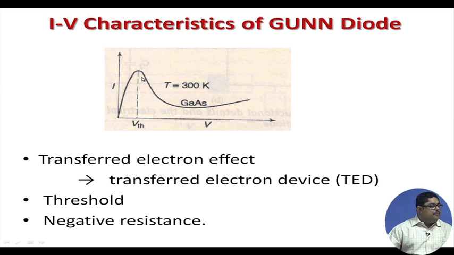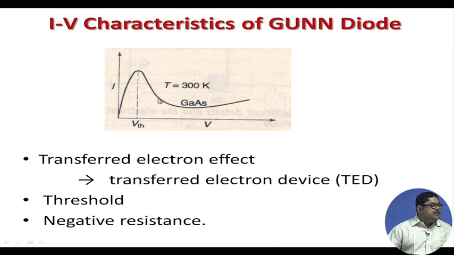that was Ohm's law, but here above a threshold the energy transfer starts taking place, the transferred electrons become predominant, and as we go on increasing V, it is no more Ohm's law; there is basically a decrease in the current.